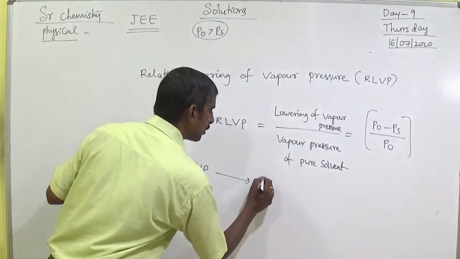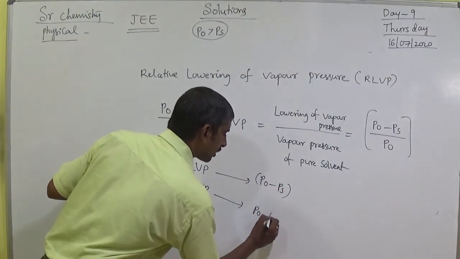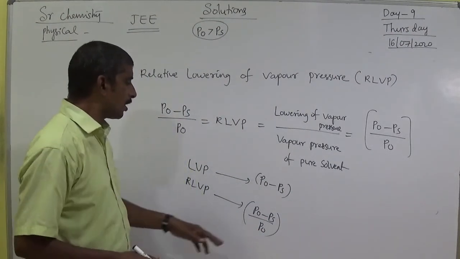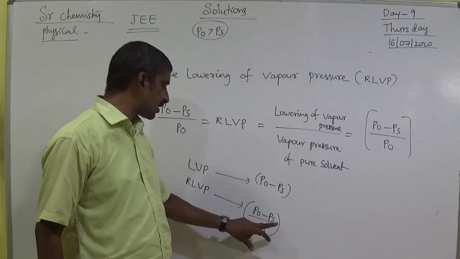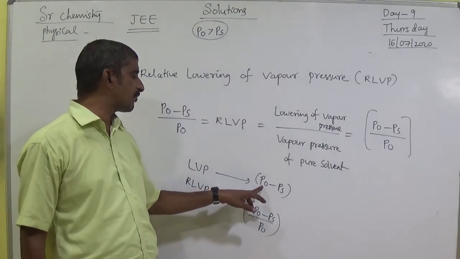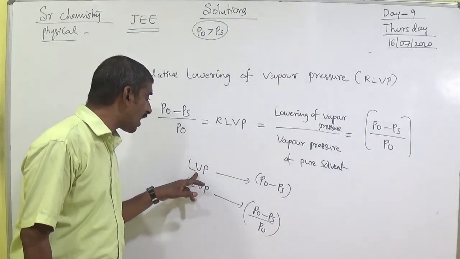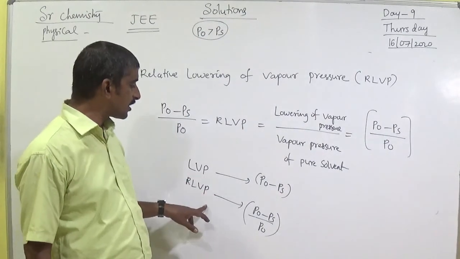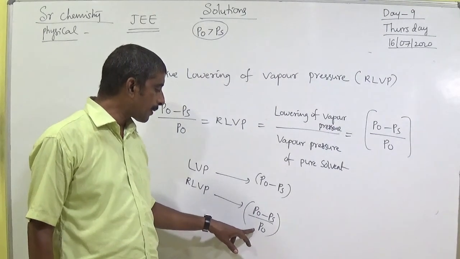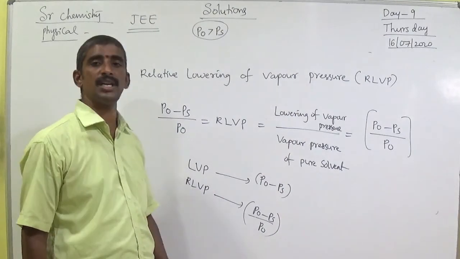LVP means P0 minus PS and RLVP means P0 minus PS by P0. P0 means vapor pressure of the pure solvent, PS means vapor pressure of the solution. The difference between them is lowering of vapor pressure, and the ratio between lowering of vapor pressure and vapor pressure of the pure solvent is relative lowering of vapor pressure.